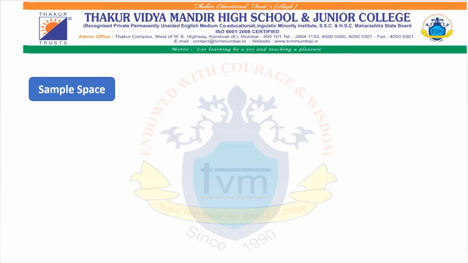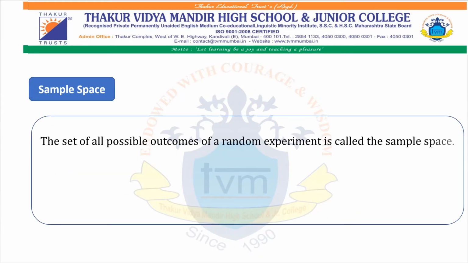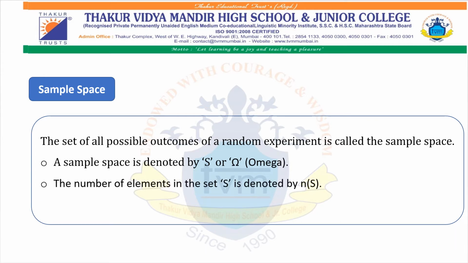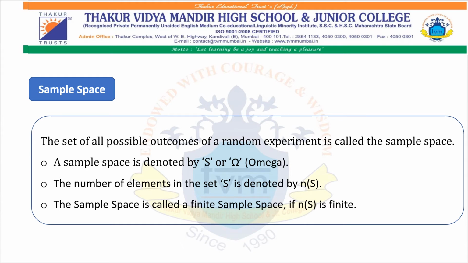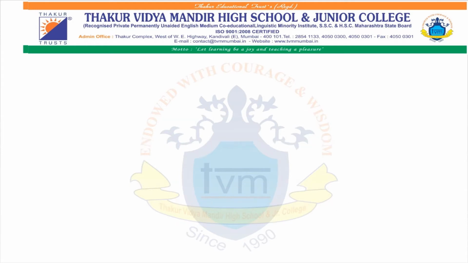Now let's see what is sample space. The set of all possible outcomes of a random experiment is called a sample space. A sample space is denoted by S or omega. The number of elements in the sample space is denoted by n(S). The sample space is called a finite sample space if n(S) is finite. Let's see the examples of sample space.